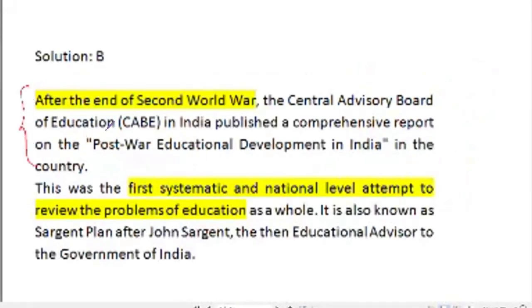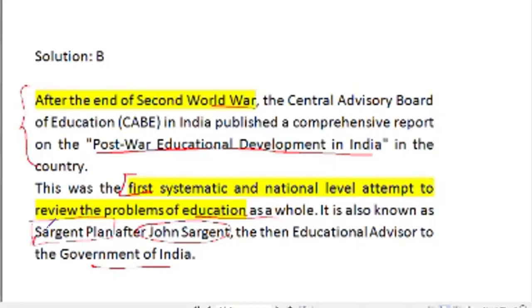As you can see that after end of Second World War, CABE published a comprehensive report, Post-War Educational Development in India. And this was first systematic and national level attempt to review problems of education as a whole, and it was named after John Sargent, the educational advisor to Government of India. So Sargent plan is related to education policy. It came in 1944.